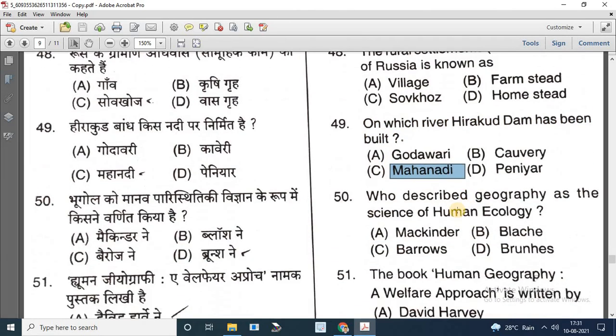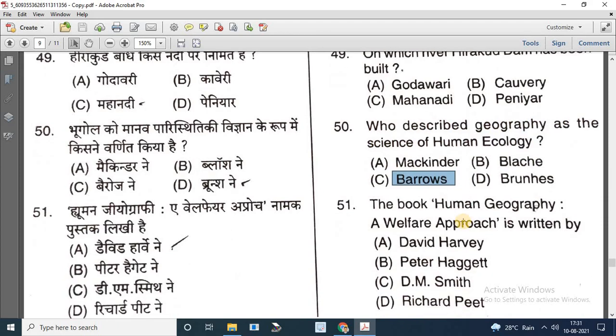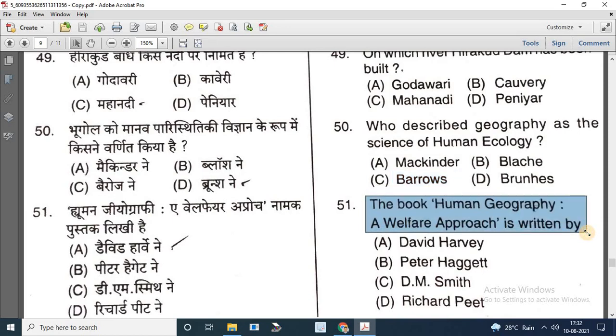Question number 50. Who described geography as the science of human ecology? Options are Mackinder, Blas, Barrows, and Bruns. So the correct answer is Barrows, H. Barrows in 1925. Question number 51. The book Human Geography: A Welfare Approach is written by. Options are David Harvey, Peter Haggett, D.M. Smith, and Richard Peat. So the correct answer is D.M. Smith.